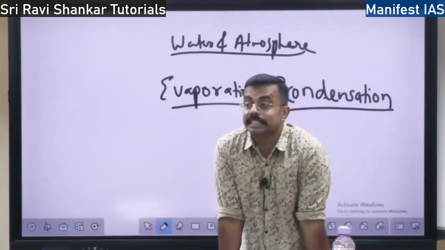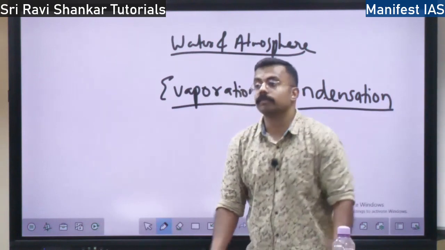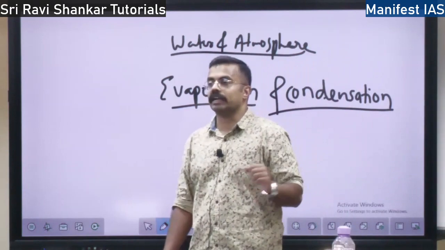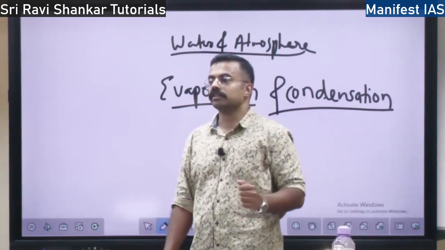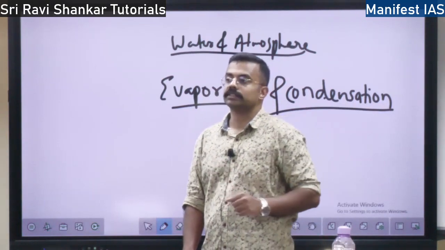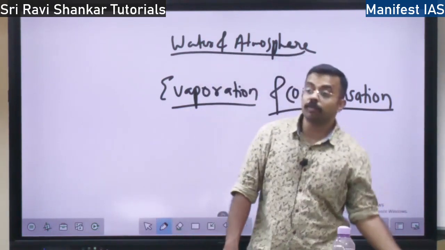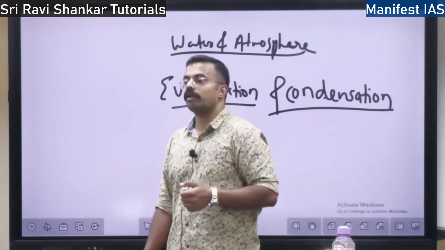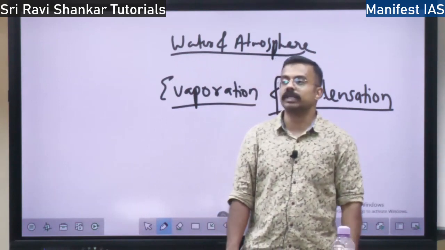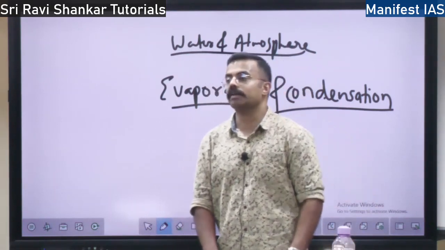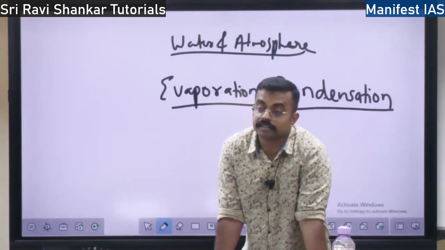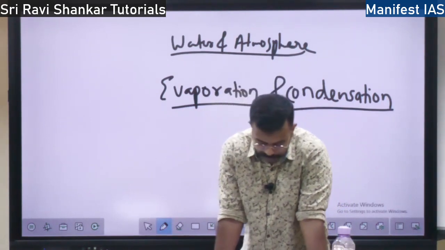Then moisture is added to air. Already there is moisture in the air, and you add some, so it is saturated. You add some more moisture to the air. What happens? It has reached saturation, dew point. So you add more moisture, and the dew point is breached. So then also condensation takes place. You are adding more moisture to the air mass, so then also condensation takes place. So these are the conditions for the condensation to take place.